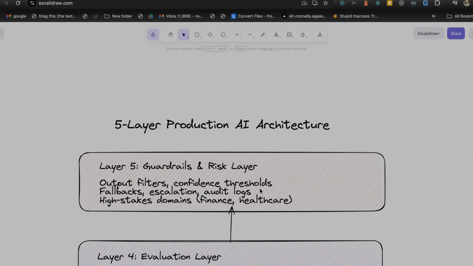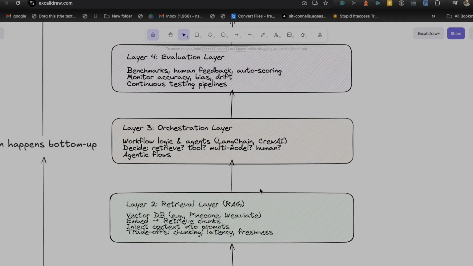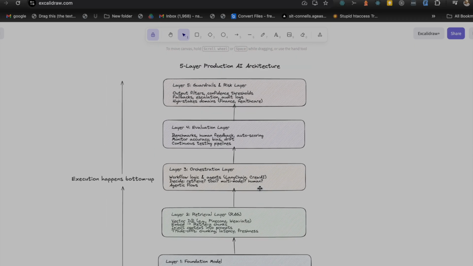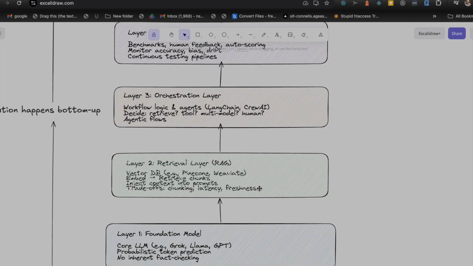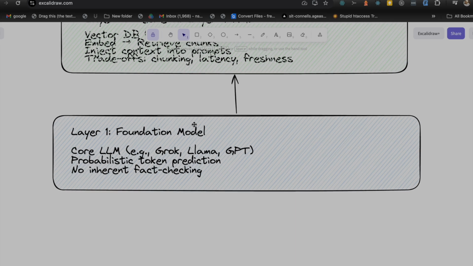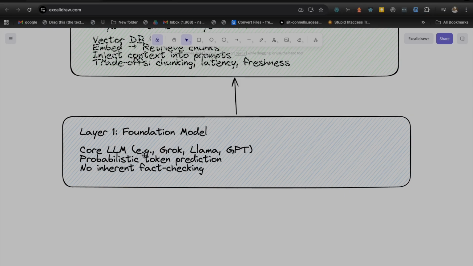So we will start with a total of 5 layers and the core layer, which we call the foundation model. Here I will zoom in and show everything one by one. First of all, we have the foundation model, which is the core LLM. We call it a large language model, which can be Grok, Llama, GPT or anything.